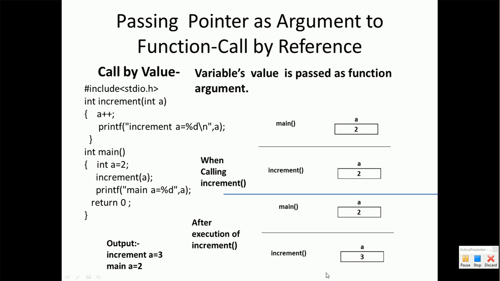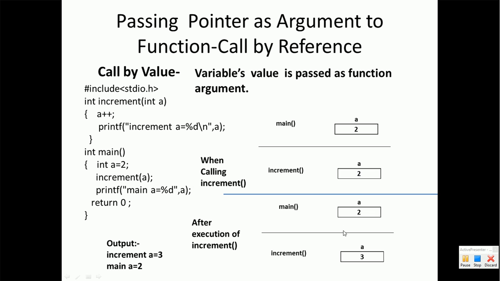When we call the increment function, inside the main function there is a variable a with the value 2, and inside the increment function there is a variable a with the value 2. When we call the increment function, obviously the value of variable a of the main function will be copied to variable a of the increment function. That's why both the variables will have the same value 2.